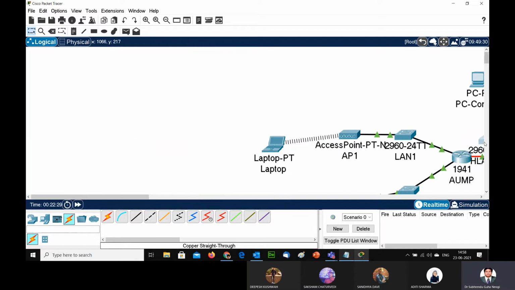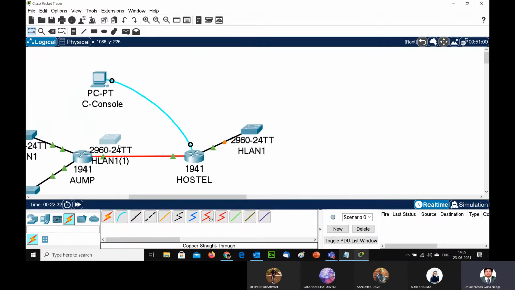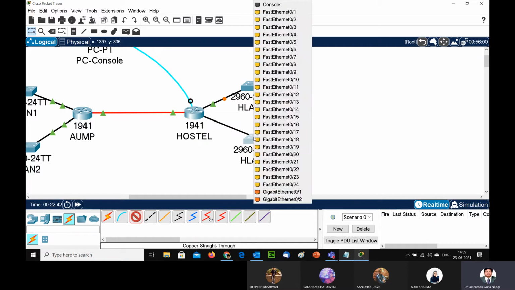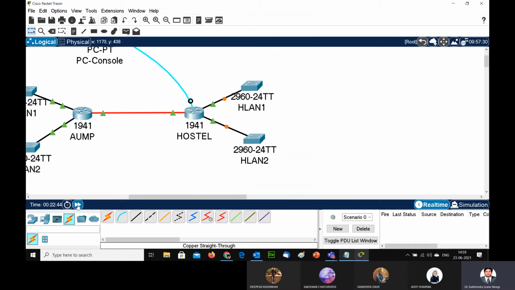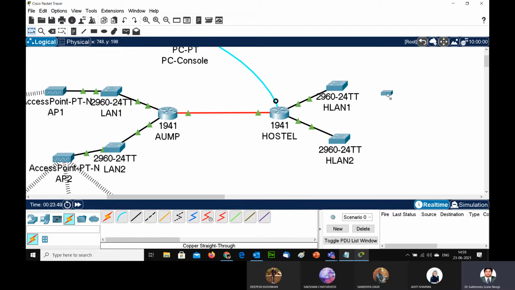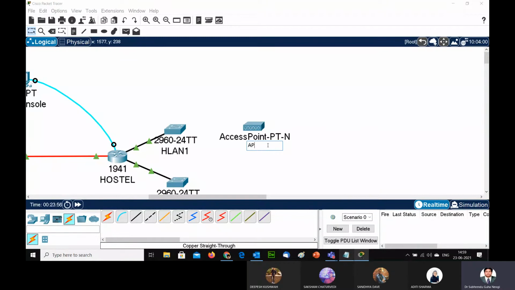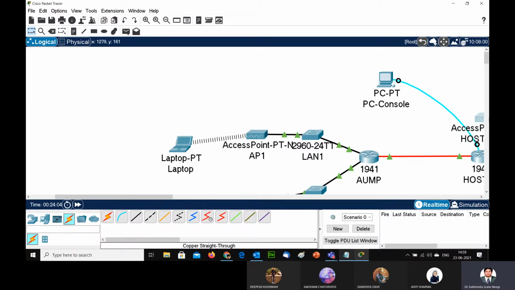let me take another PC, another one here, that I'm making as HLAN2, and I'm making a connection from gigaport 1/0 to gigaport 1/0, and again I can take a Wi-Fi. So let's take an access point, hostel 1, and I'm giving a name as hostel 2.